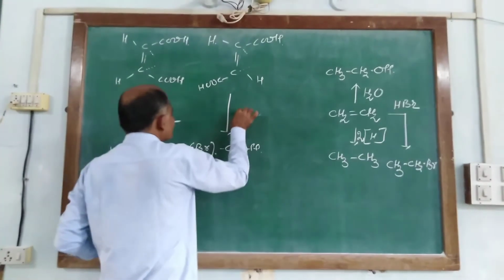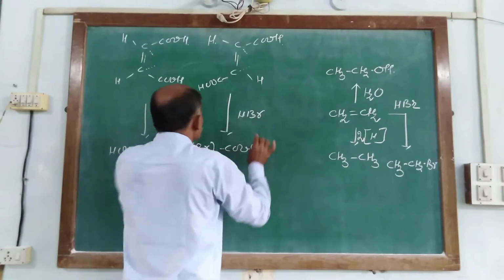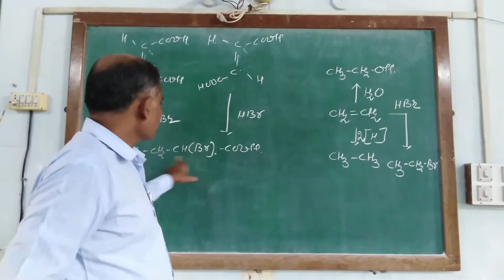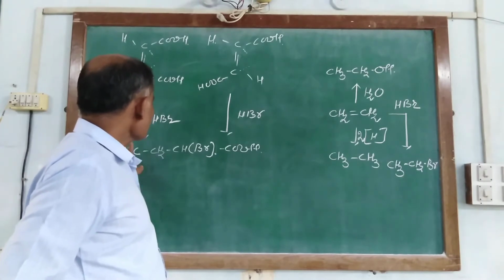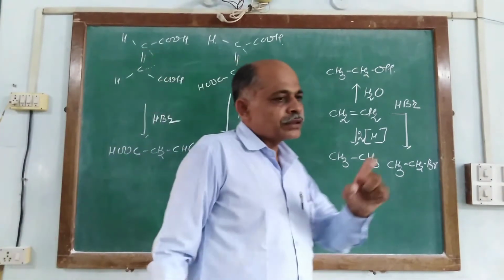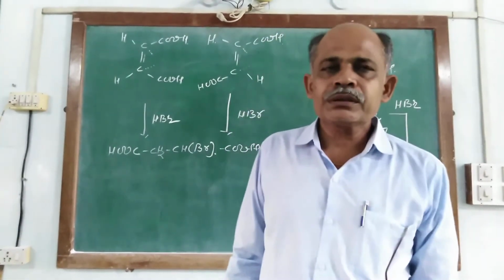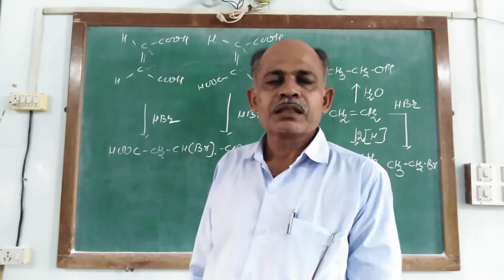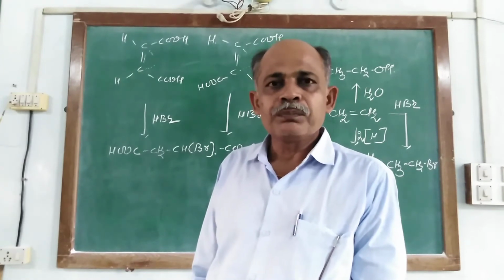A similar reaction is performed with this acid, so it also gives a similar product. So it is 1, 2, 3 and 4. The compound contains 4 carbon atoms and 2 carboxylic groups, so it is known as a dicarboxylic acid.